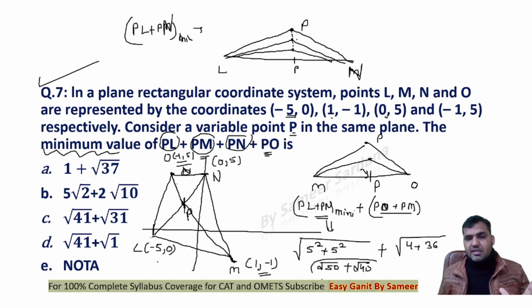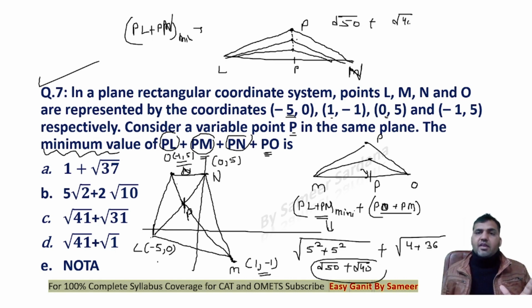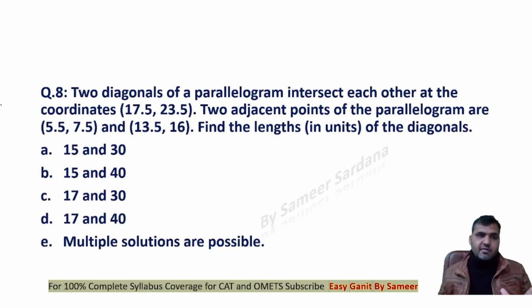Now this is the answer, right? Root 50 plus root 40. You can further simplify it. This is 5 root 2 plus 2 root 10. So the minimum length is option B. B is the correct answer to the question.